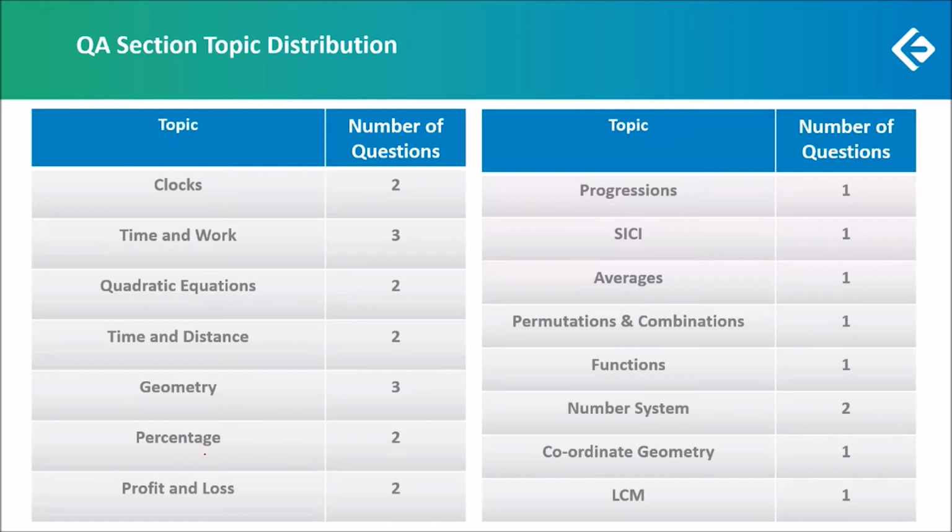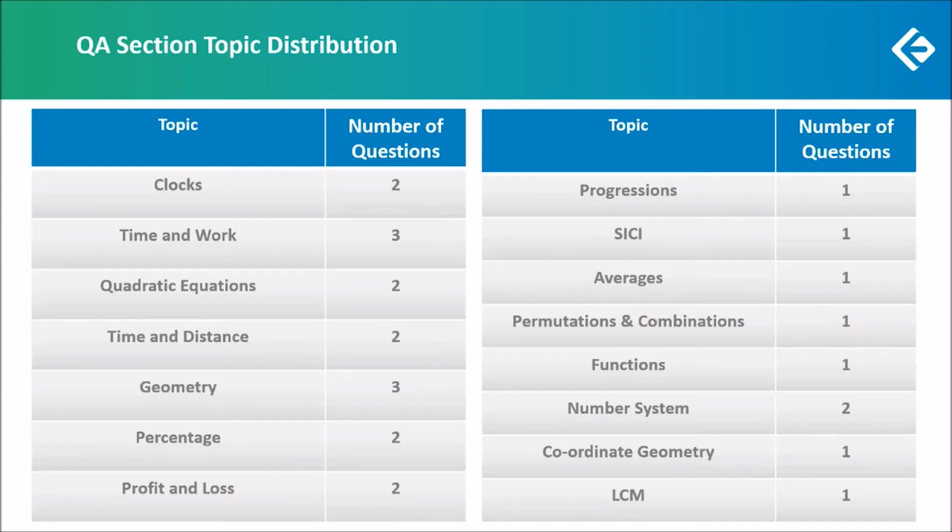We had 2 questions on percentages, not very difficult. 2 questions on profit and loss, in which in one question, there was successive discount. And one of the forms of discount was in giving some items free on buying other items, which made it a bit more complicated. We had 1 question on progressions, infinite GP, a standard question that should have been solved. 1 simple question on simple interest. 1 question on averages that might have posed trouble if students were not aware of a certain concept.